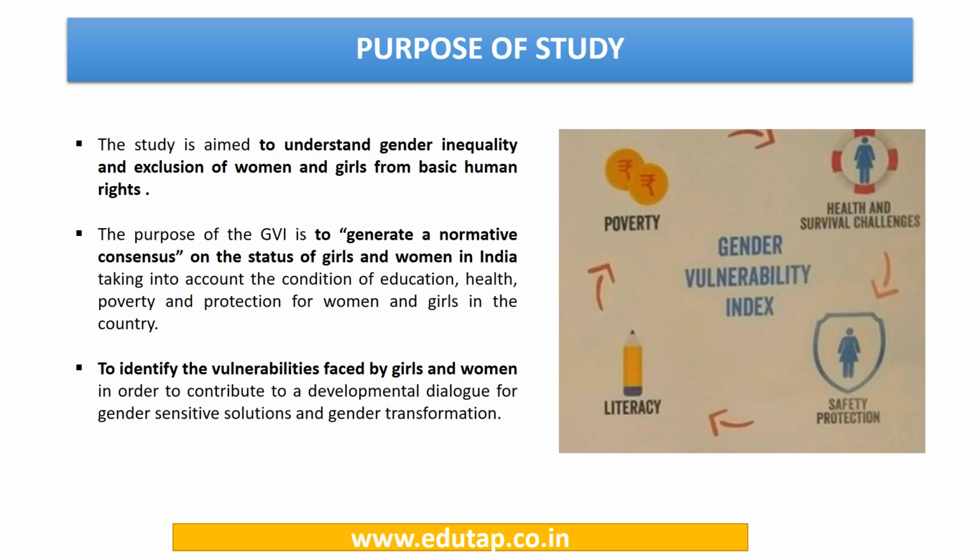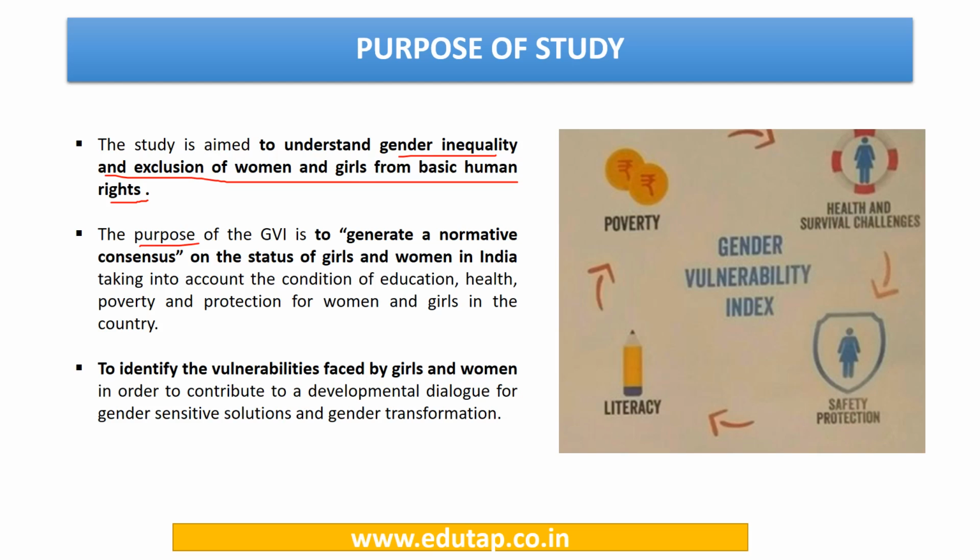Coming to the purpose of the study, the study was aimed to understand the gender inequality and exclusion of women and girls from basic human rights. The study basically aims to assess how the different efforts by the governments have resulted in development of girls and women in the country, and how much more effort is required to bring a big change to improve their conditions.